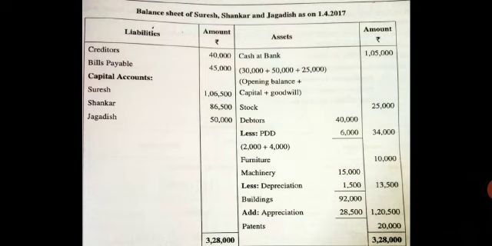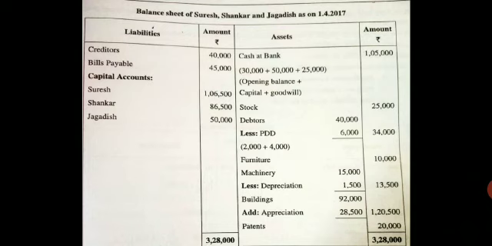Okay students, this is about the problem. Remember, if in the problem they say PDD is to be increased by rupees, the word by, if the word by is given, take the full amount and minus it from the debtors and write it in the outer column. The same amount what you have deducted should be taken to the revaluation account debit side.